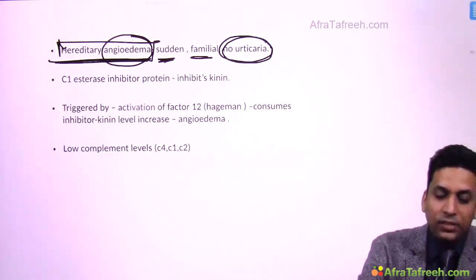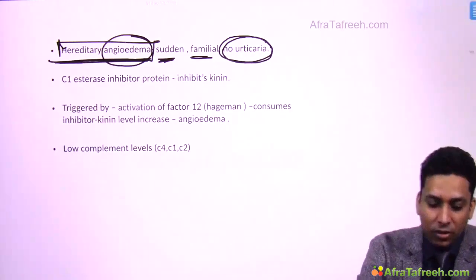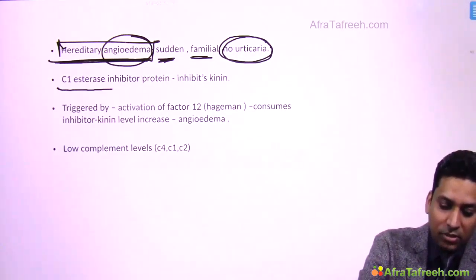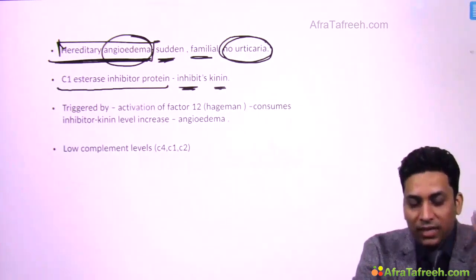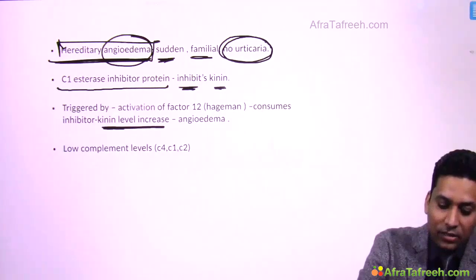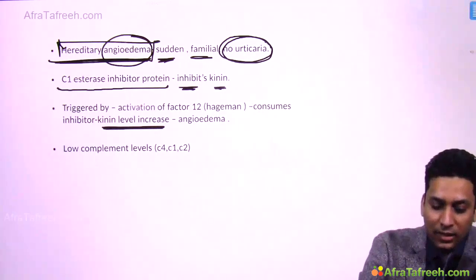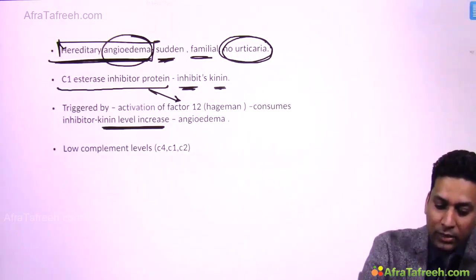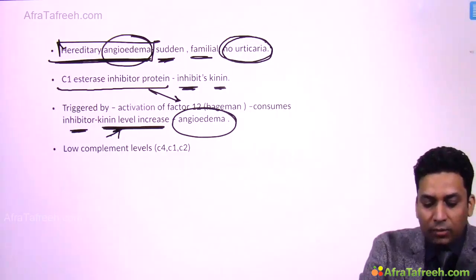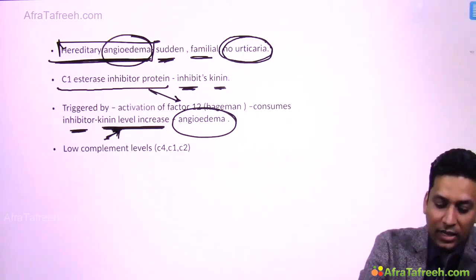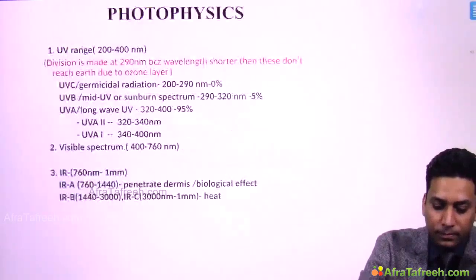What happens here is there is C1 esterase deficiency. This C1 esterase inhibitor protein inhibits kinin. So when there is C1 esterase deficiency, the kinin level increases. There is activation of factor 12, that is Hageman factor, which consumes this inhibitor, the C1 esterase inhibitor protein, and this leads to increased level of kinin, and this causes angioedema. So you will find increased kinin and low complement levels.